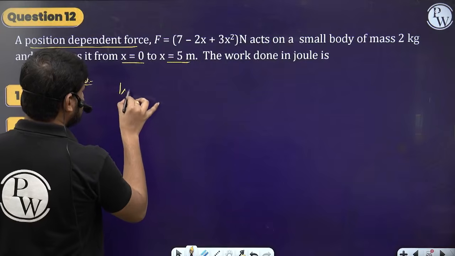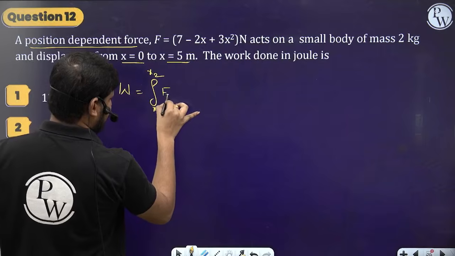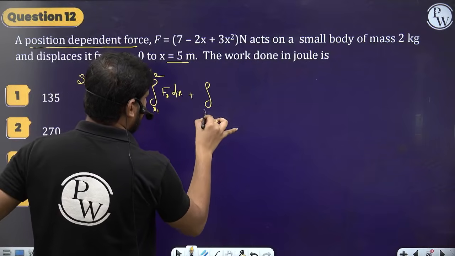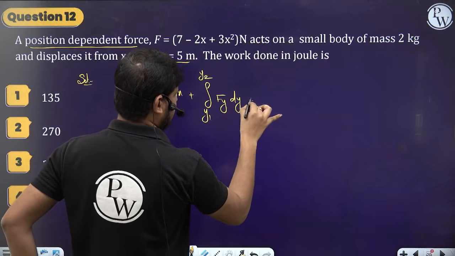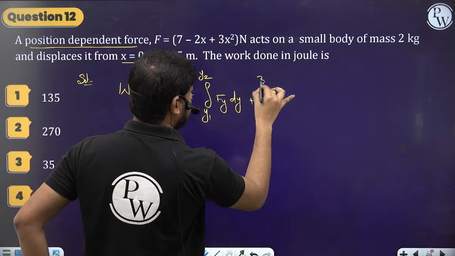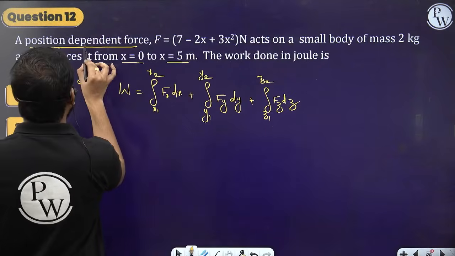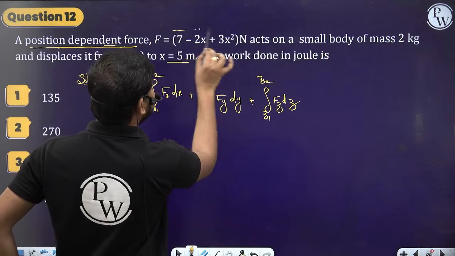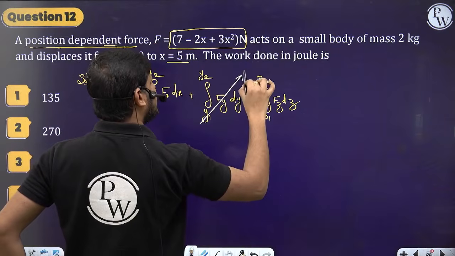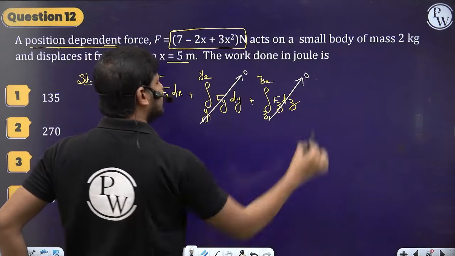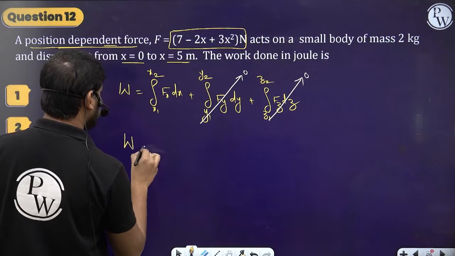Same kind of question. So the work done is equal to the integration x1 to x2 of Fx dx, integration y1 to y2 of Fy dy, and integration z1 to z2 of Fz dz. So here the force, the position dependent force, is acting only in the x direction. See here, there is no y term. So that means the work done in the y direction is 0, and the work done in the z direction is 0.